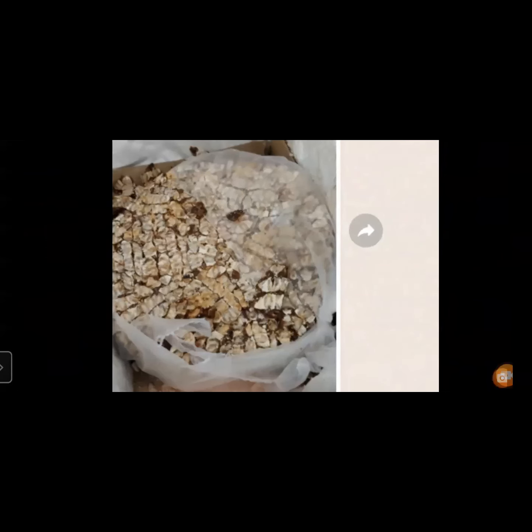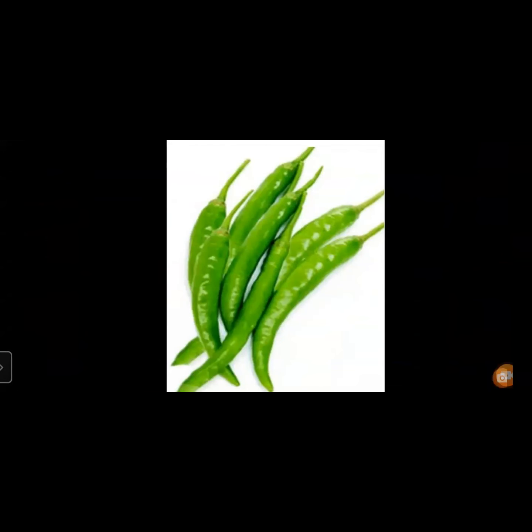Okay. Now let us look here. What is this, chili? Yes, children, what is this here? Children, have you seen someone taking a bite of green chili? Yes. When we eat chili, our mouth burns. So this green chili is spicy.